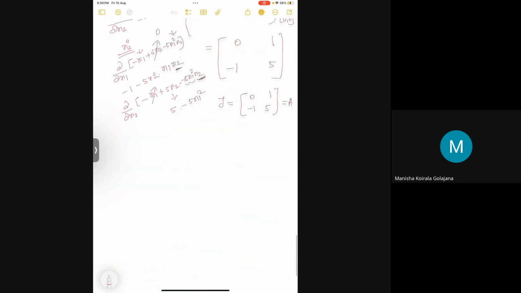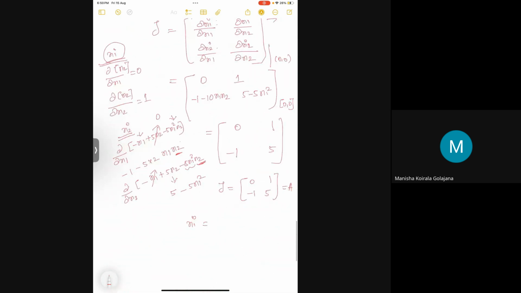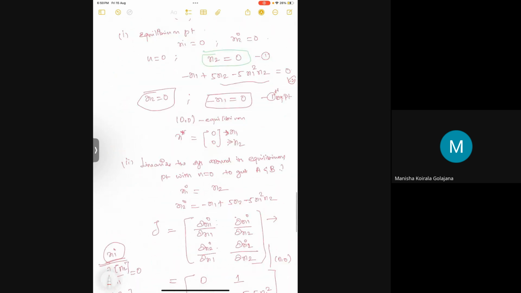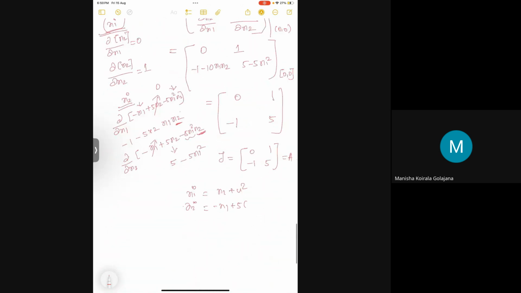So x1 dot is equal to x2 plus u square. x2 dot is equal to minus x1 plus x2 into 1 minus x1 square, plus u, right?